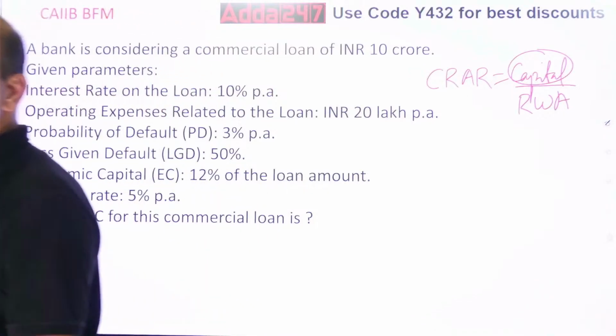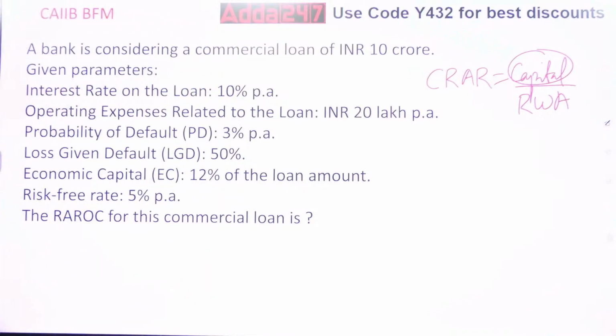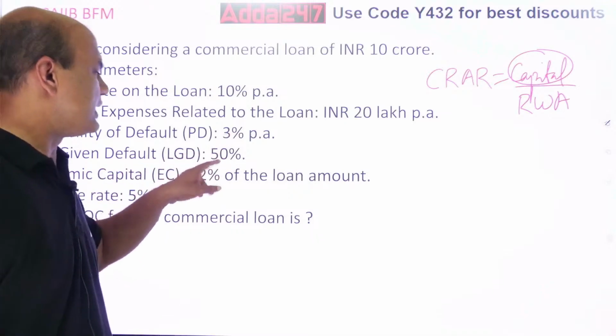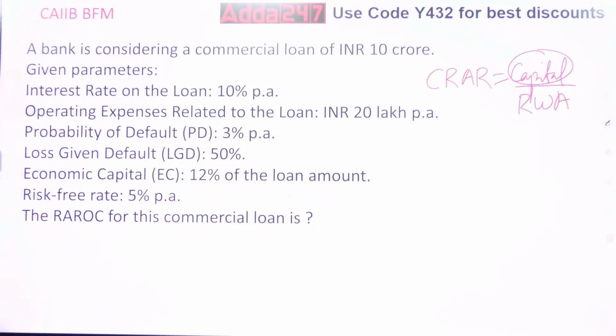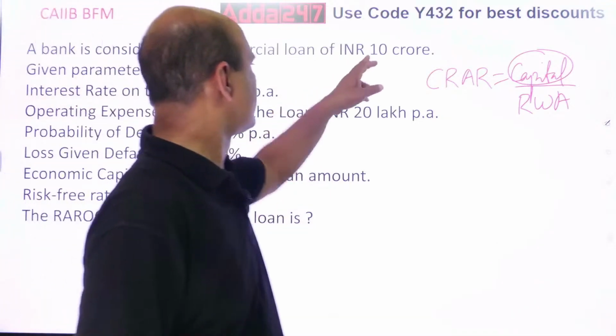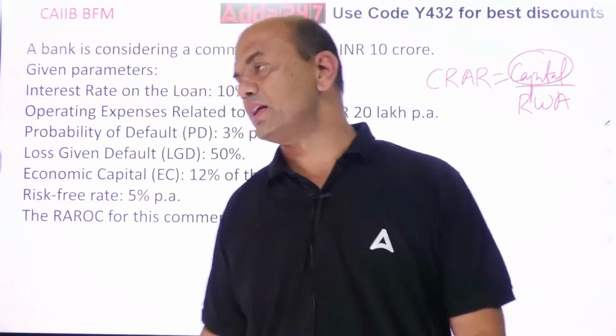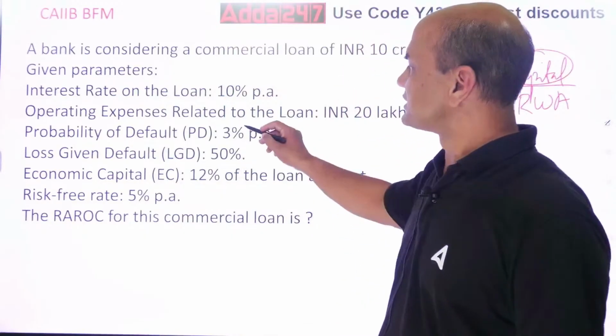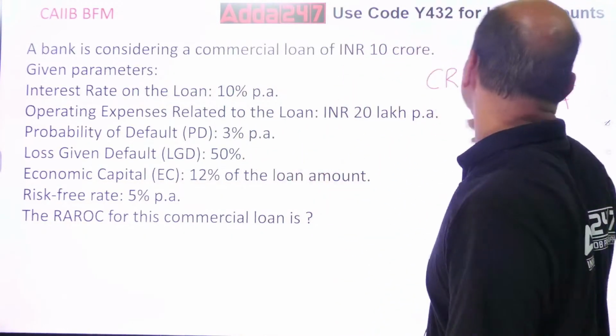But 3% on what? LGD, loss given default, is also given as 50%. So, kindly note, expected loss is always PD into LGD into my loan amount. So 3% into 50% into the loan amount.